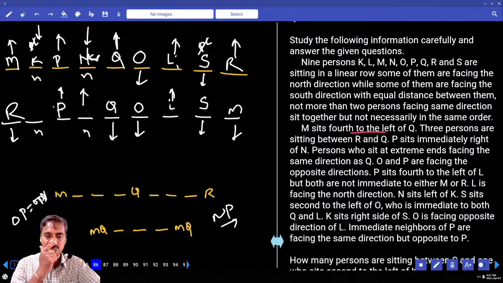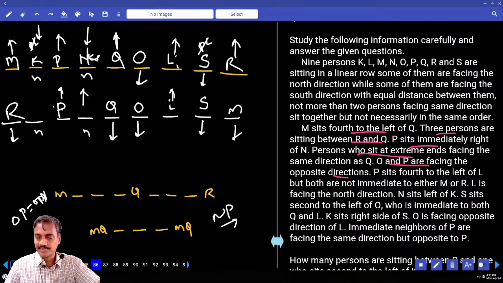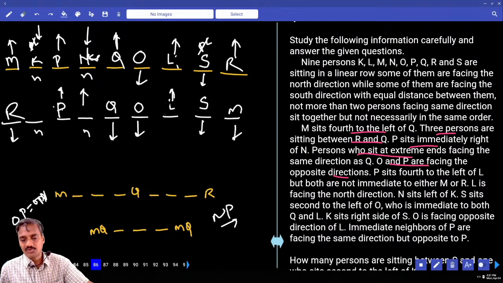Now M sits 4 to the left of Q, and there are 3 persons between R and Q. P is to the immediate right of N. Persons at the extreme ends are facing the same direction, opposite, and facing the same direction as Q. O and P are facing the same direction, O and P opposite. P is 4 to the left of L: 1, 2, 3, 4. Both are not immediately M or R. P is not adjacent to either M or R.